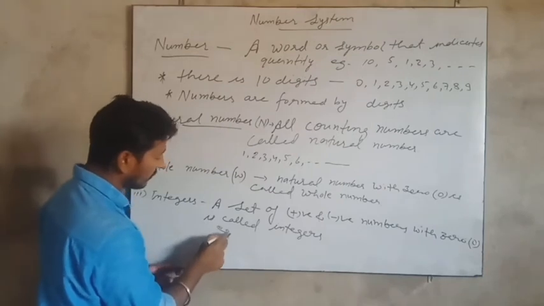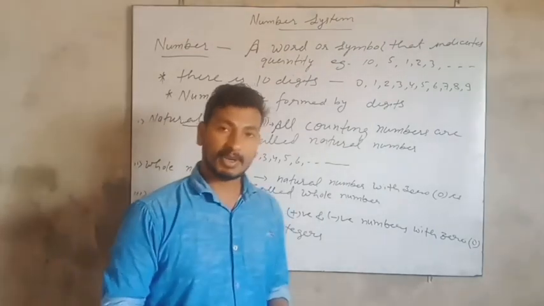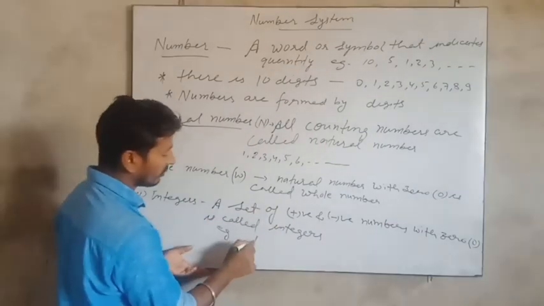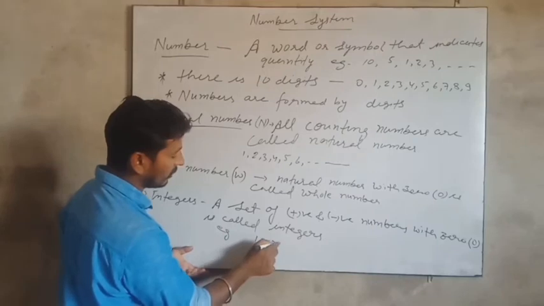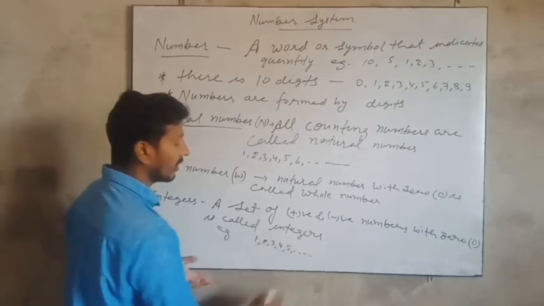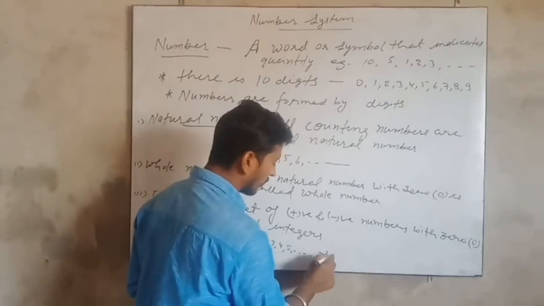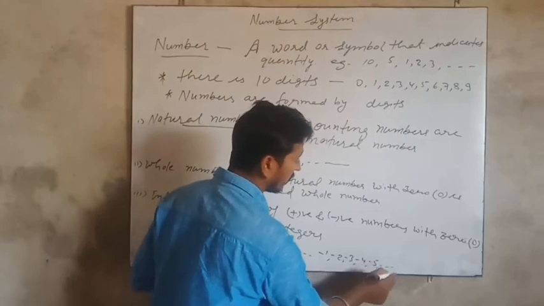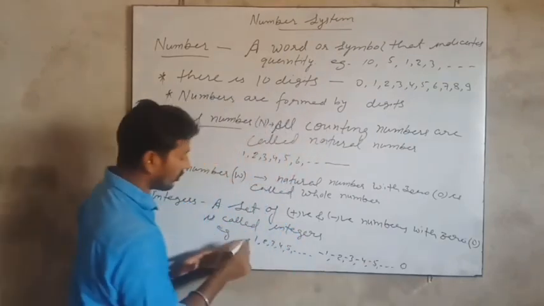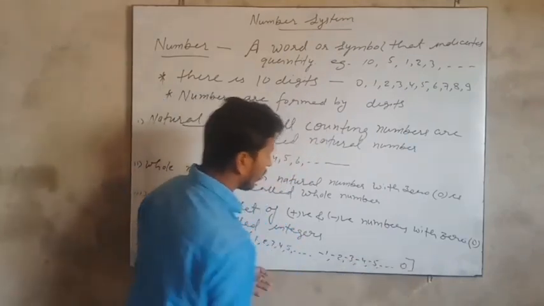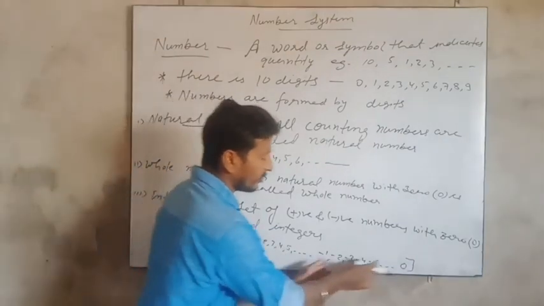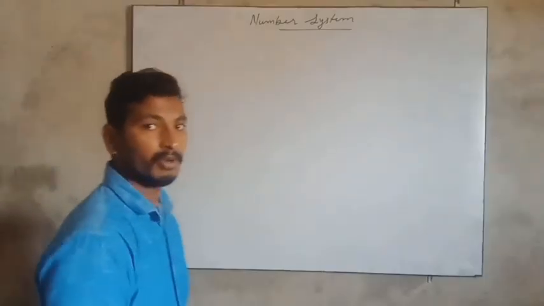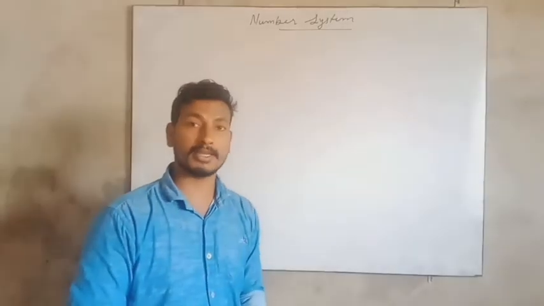For example, a set of positive and negative numbers with 0. Positive numbers mean 1, 2, 3, 4, 5. Negative numbers are -1, -2, -3, -4, -5, and 0. So a set of all these numbers, or you can say a combination of positive and negative numbers with 0, is called integers. Now coming to the next, there is rational number.